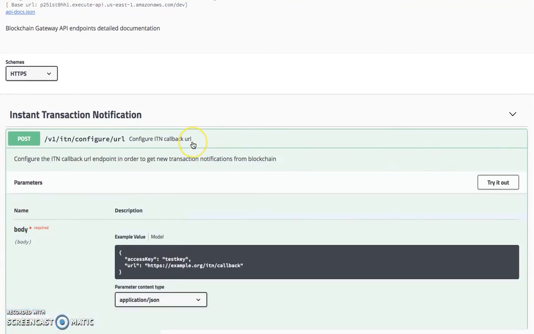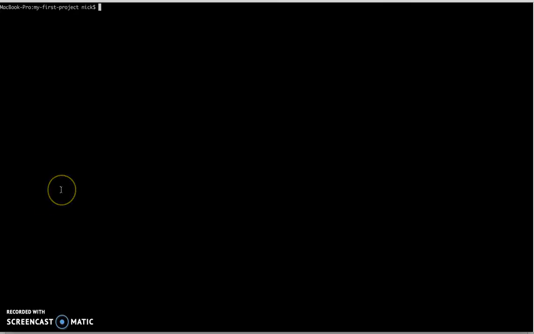Let's configure the ITN callback URL. We'll need the access key which we previously generated with the Squeezer framework, and the callback URL. So we can mock up a callback URL using the Squeezer framework. We will use the hello world microservice function.